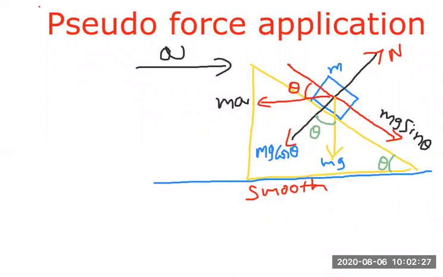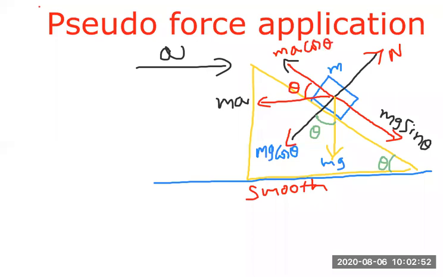Now from that information, I can resolve ma into components. I told you that always where the angle is made, that line must be cos. So in this line we get a cos term. That means I can write here, this is ma cos theta in this direction.